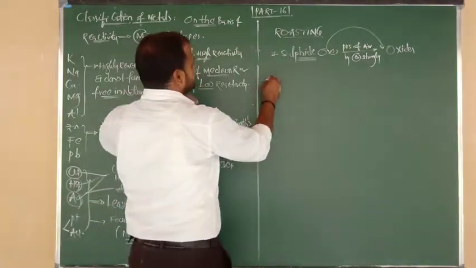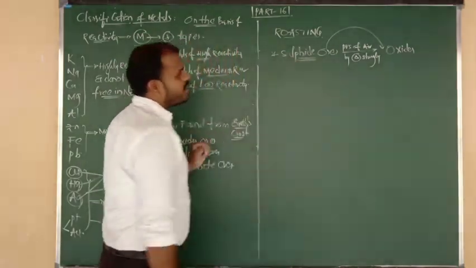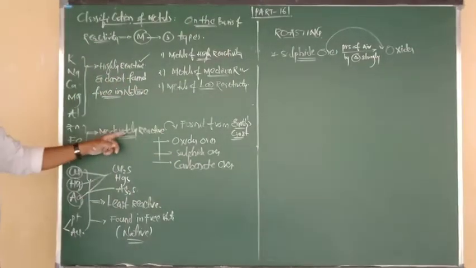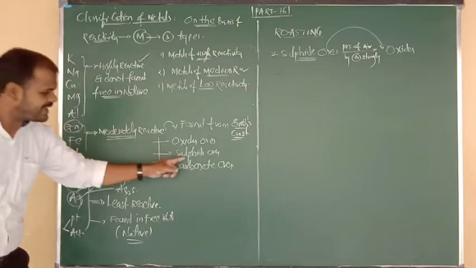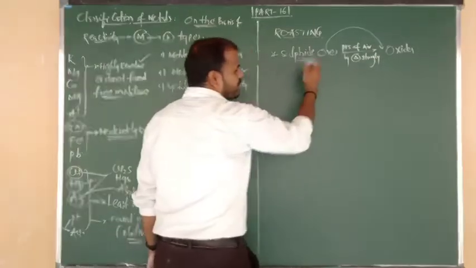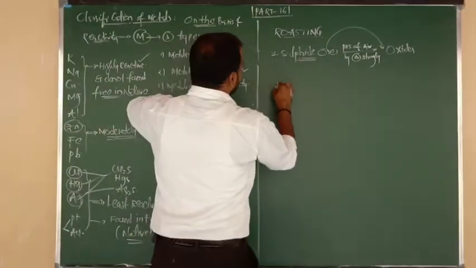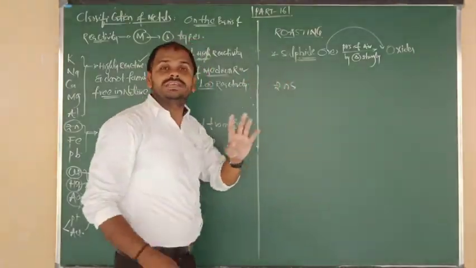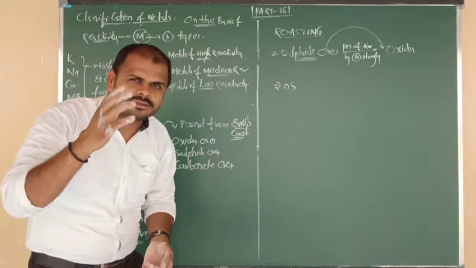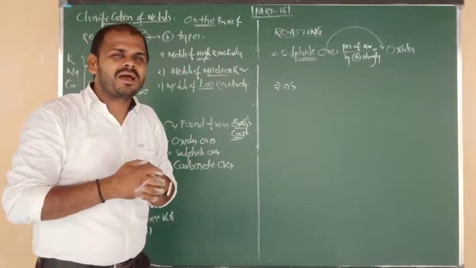Okay now? Good. So can I show you the example now? The example is a sulfide ore, especially of a moderately reactive metal. What is the moderately reactive metal? Zinc. So we can say zinc sulfide, ZnS. ZnS is called zinc sulfide, which is the chemical name, but here we do not need the chemical name.